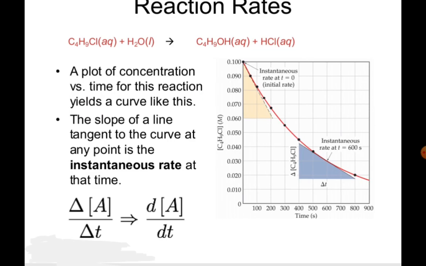Now, reaction rate. I have drawn over here a plot with respect to time and the specific chemical equation, that is hydrolysis of an alkyl halide to convert into alcohol. A plot of concentration versus time for this reaction yields a curve like this. The slope of a line tangent to the curve at any point is the instantaneous rate at that time. Anywhere on the curve we can find the instantaneous rate. It means whether the reaction rate proceeds at 500 seconds or 600 seconds or 550 seconds, that's all.